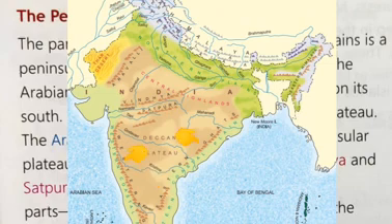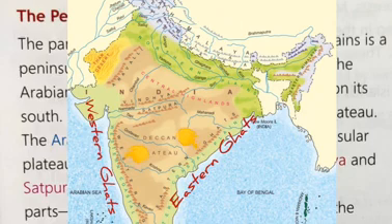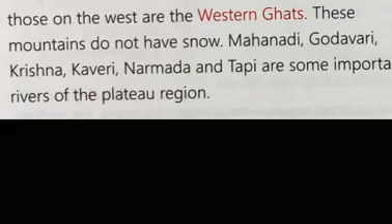Mountain ranges run along the eastern and western borders of the Deccan Plateau. Those on the east are the Eastern Ghats and those on the west are the Western Ghats. These mountains do not have snow. Mahanadi, Godavari, Krishna, Kaveri, Narmada and Tapi are some important rivers of the plateau region.